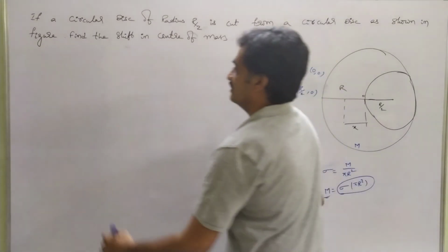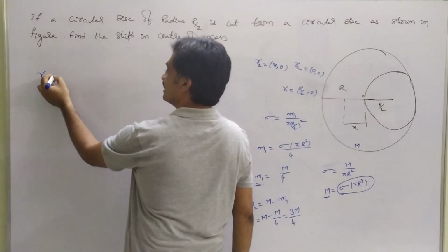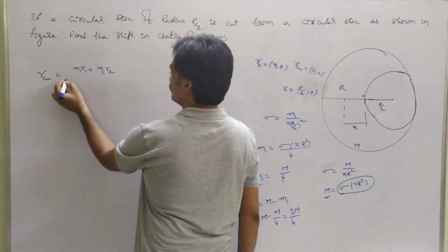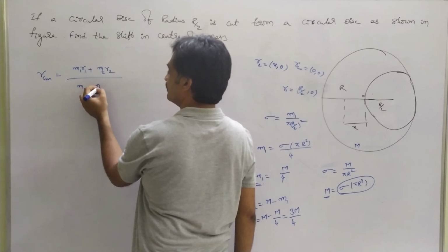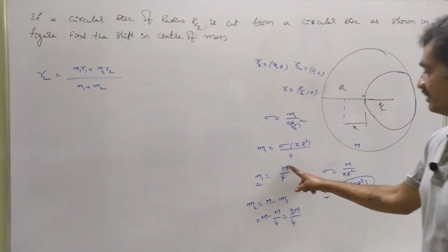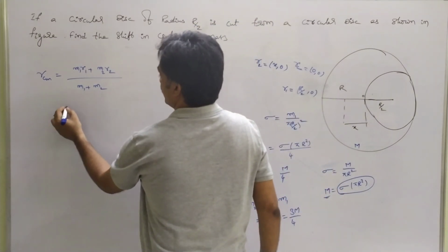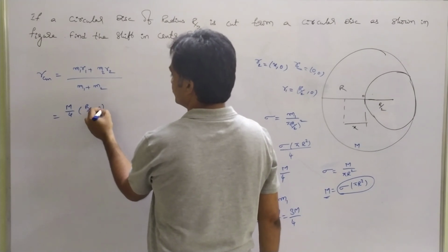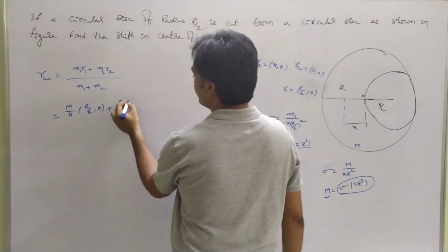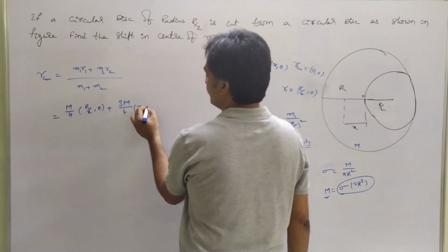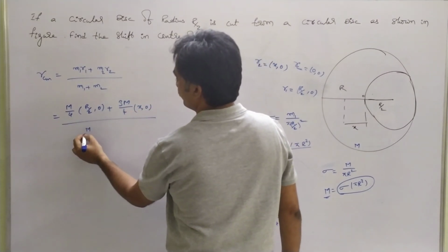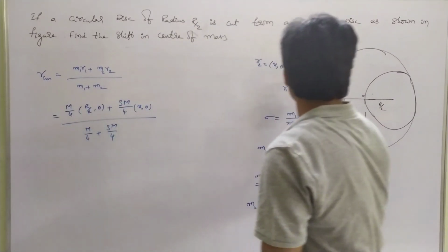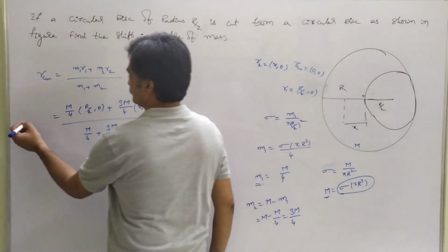Now based on the equation, we know that the position of the center of mass is given as RCM equals m1 r1 plus m2 r2 by m1 plus m2, where m1 is M by 4, its position is r by 2 comma 0, and m2 is 3M by 4, its position is x comma 0, divided by M by 4 plus 3M by 4, where RCM equals 0 comma 0.